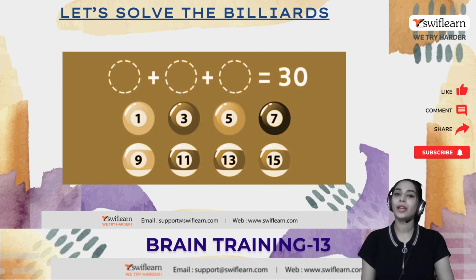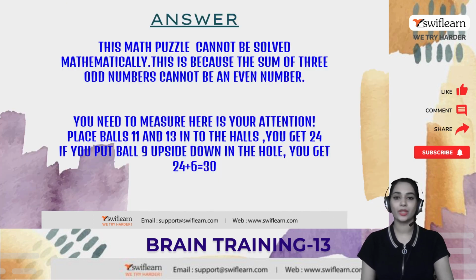Very good. I hope you got the answer and the answer is over here. This math puzzle cannot be solved mathematically. It is because the sum of 3 odd numbers cannot be an even number. So 30 is an even number, so we cannot make it.